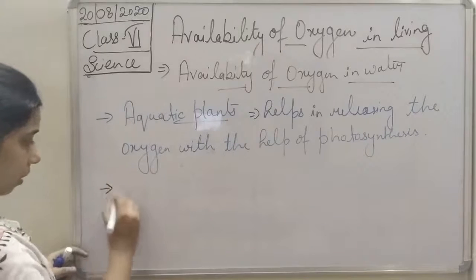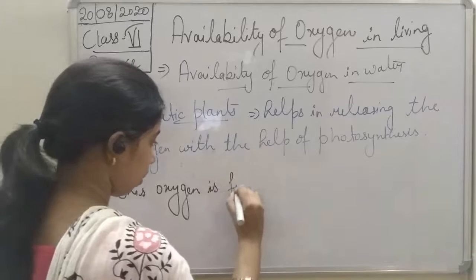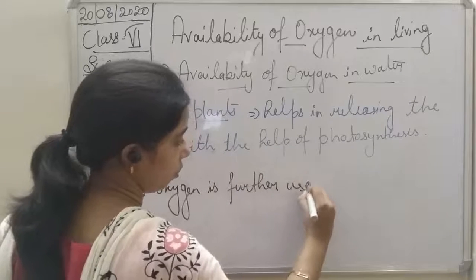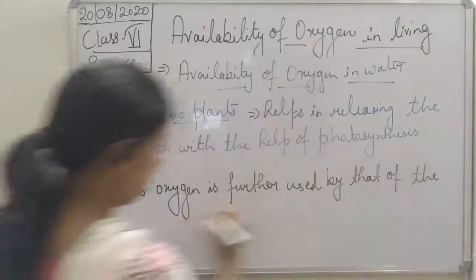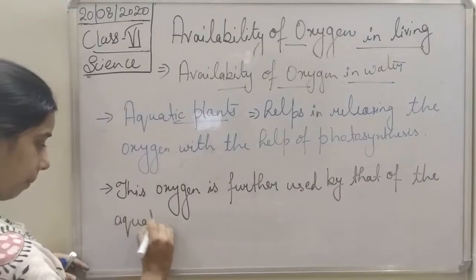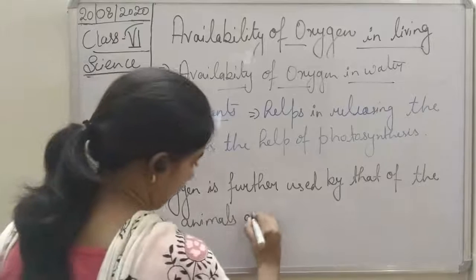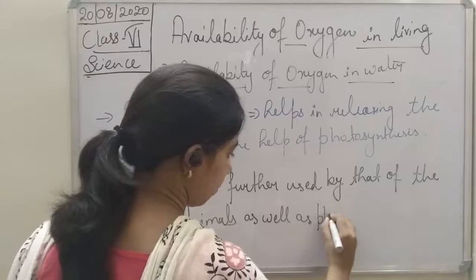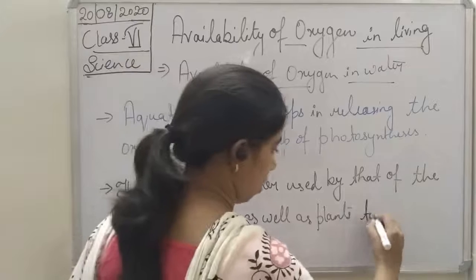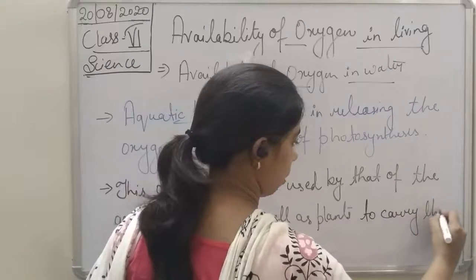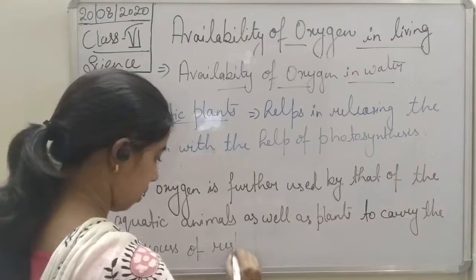So we can write it: this oxygen is further used by the aquatic animals as well as plants for the process of respiration.